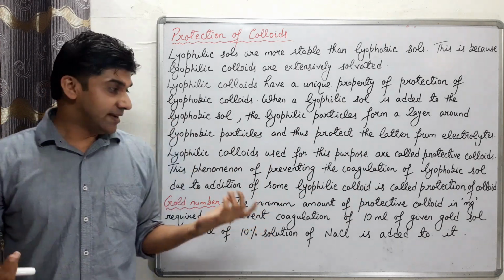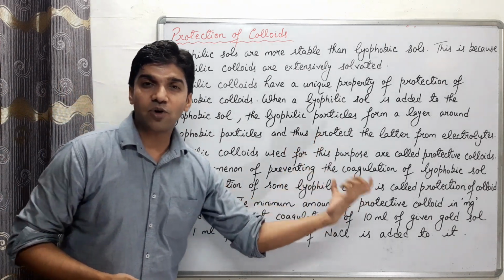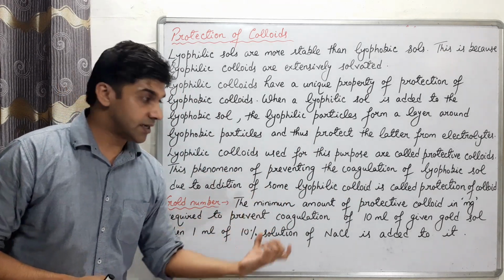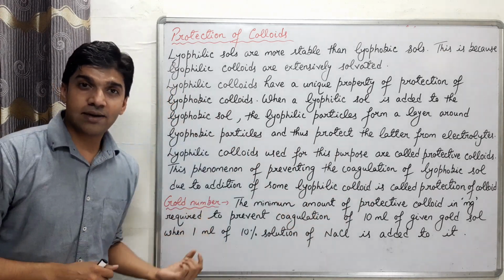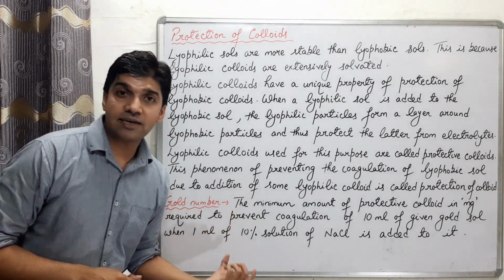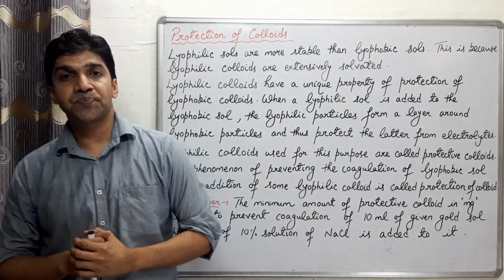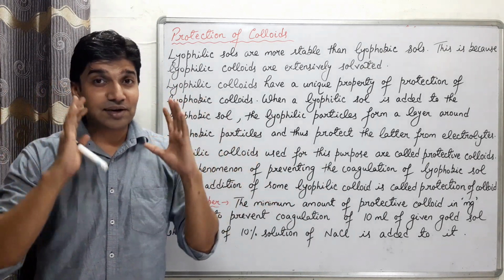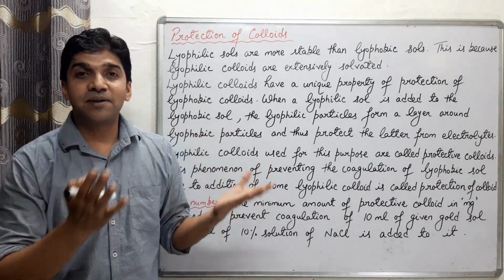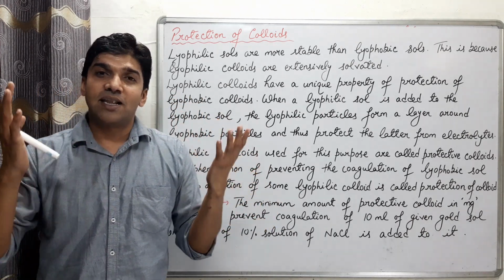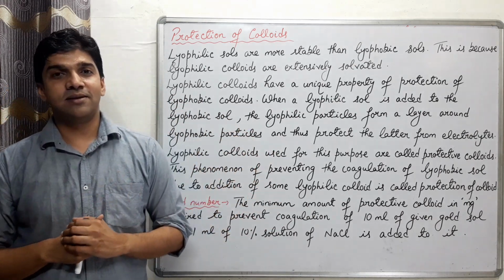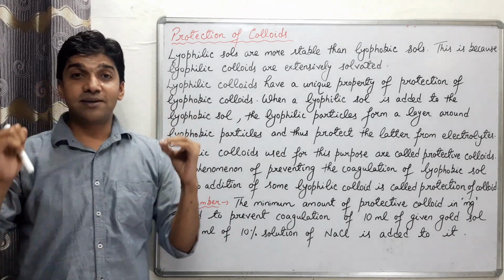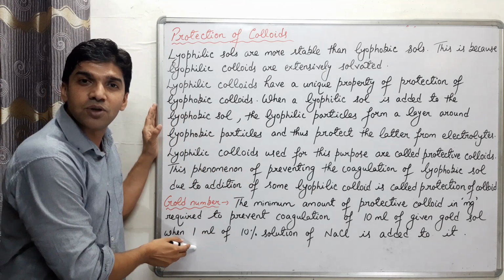Clear? What is gold number? It is the minimum amount of the protective colloid required in milligram to prevent the coagulation of 10 ml of the given gold sol when 1 ml of the 10% solution of NaCl is added to it. And smaller the value of gold number, greater will be the capacity of that protective colloid to prevent the lyophobic sol. So that's about the protection of colloid, which can be determined with the help of gold number.